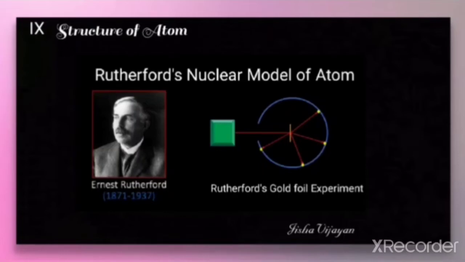Hello students. After the discussion on the Thomson atomic model, now let us discuss another important model of atom that is called Rutherford nuclear model of atom, which was proposed on the basis of his experiment, that is Rutherford gold foil experiment.